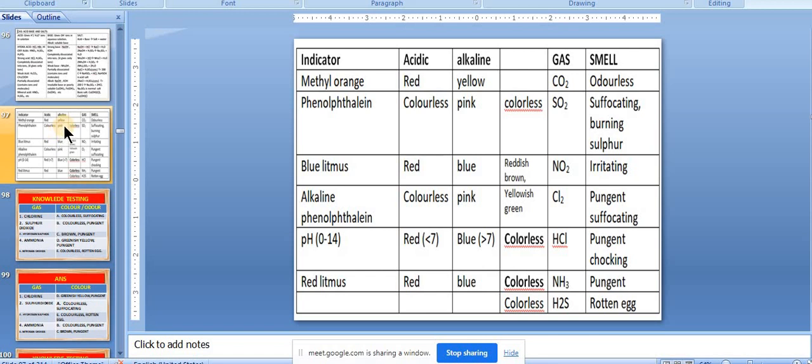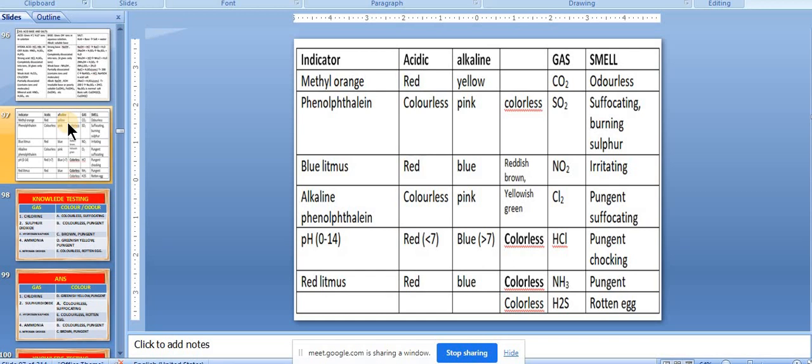pH paper, what is the advantage? The pH paper tells us the acid and basic nature, one. Second is, it tells us how much acidity, meaning weak or strong. That also we can observe from the pH paper.